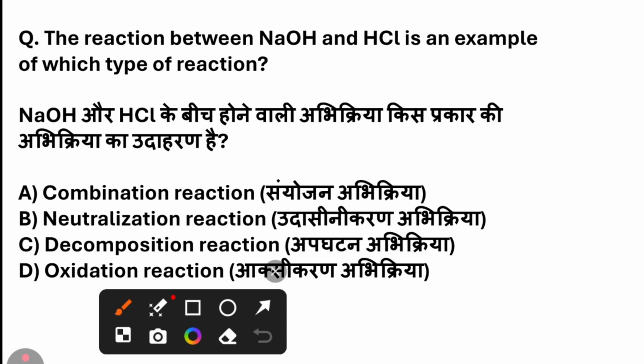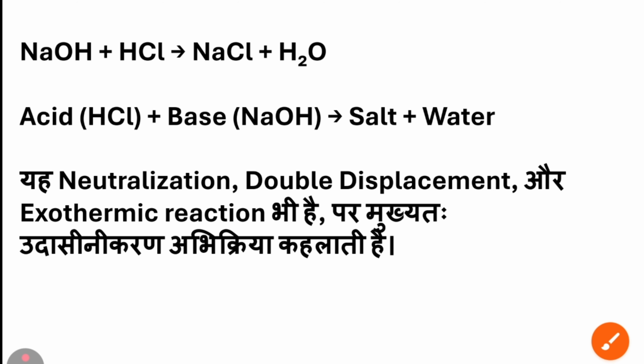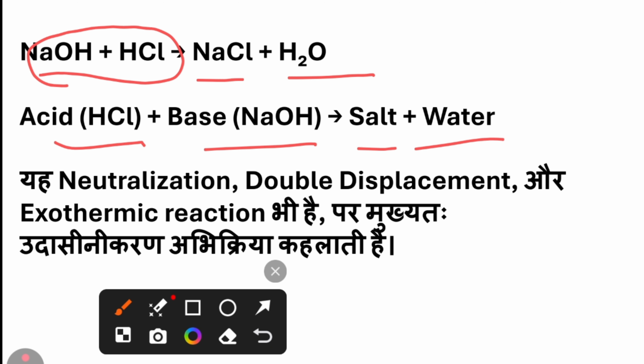The reaction between sodium hydroxide and hydrochloric acid is an example of which type of reaction? The answer for this question is neutralization reaction. When sodium hydroxide reacts with hydrochloric acid, it gives sodium chloride, common salt, plus water. Acid HCl plus base NaOH gives salt and water. It is a neutralization reaction, and also a double displacement or exothermic reaction.